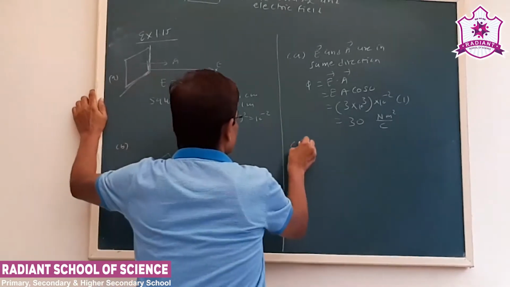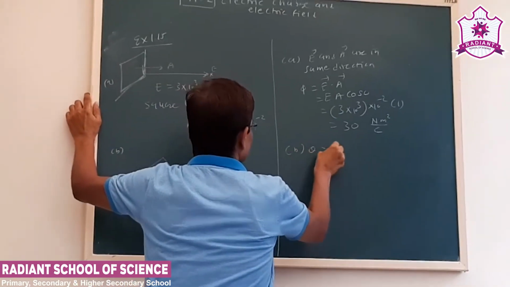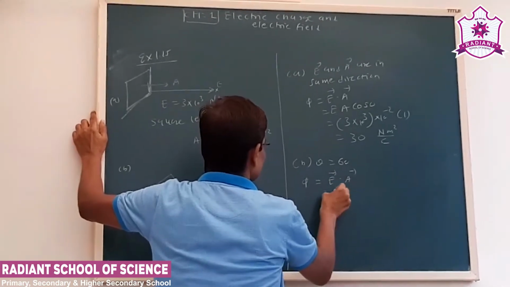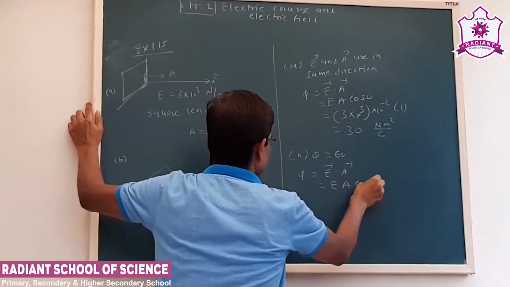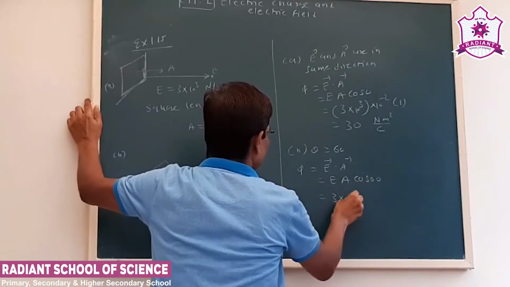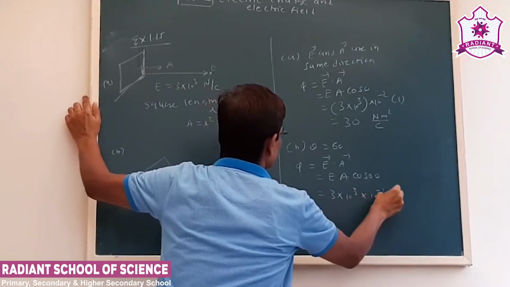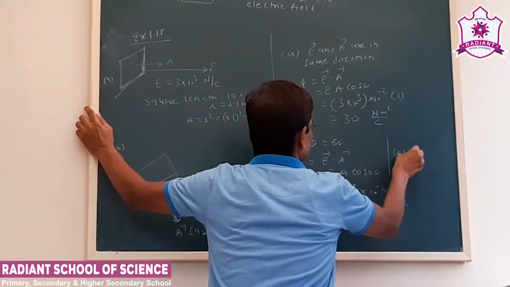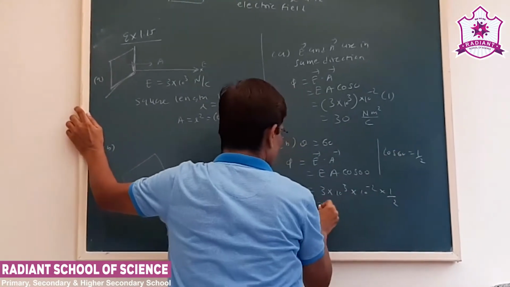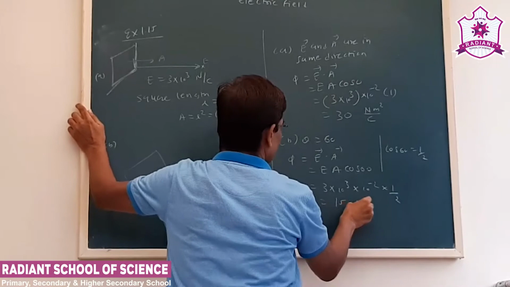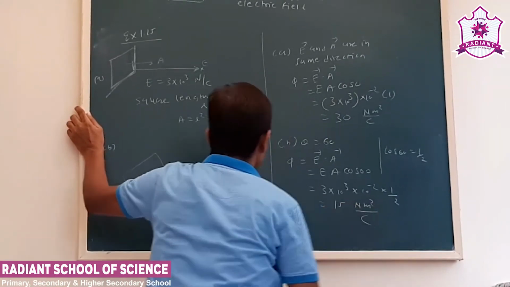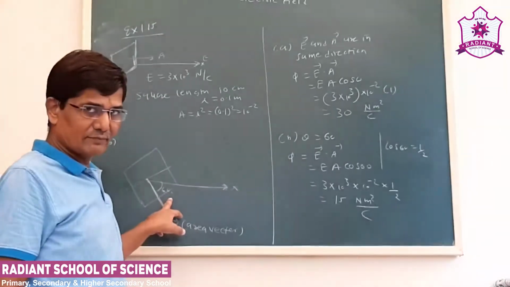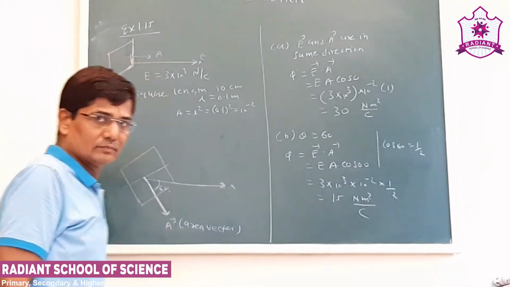Now in the second case, theta is 60 degree, flux phi is E dot A, that is EA cos 60, that is 3 into 10 to 3 into 10 to the minus 2, cos 60 is 1 by 2. So this will be 15 Newton meter square upon Coulomb. See, that is the flux linked with the surface in the given condition.